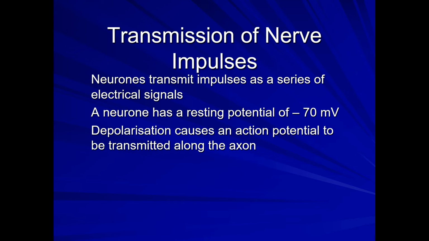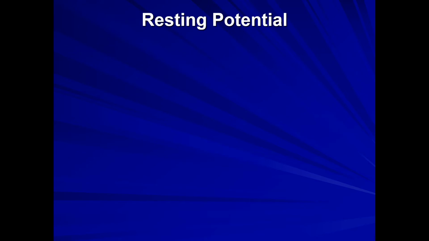So in order to generate the impulses, a depolarization should be caused in the axon region, and thereby the nerve enters from resting potential into action potential. Resting potential is minus 70 millivolts, but above that it will be the action potential.